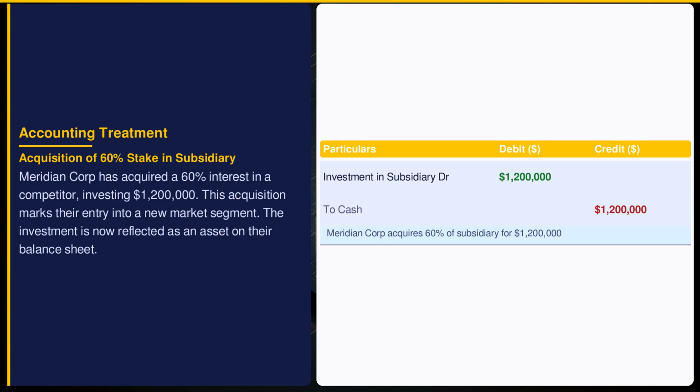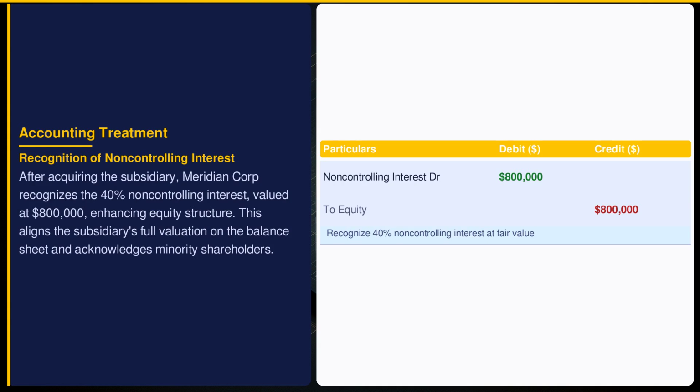This entry reflects ownership and control over the subsidiary, aligning with ASC 810 requirements for consolidation. Meridian Corporation's cash decreases by $1,200,000, impacting liquidity, but potentially enhancing future revenue streams. The non-controlling interest is recognized at $800,000, representing the fair value of the minority stake in the subsidiary. ASC 810 mandates that non-controlling interests be presented within equity, not as a liability, highlighting the separate ownership interest.